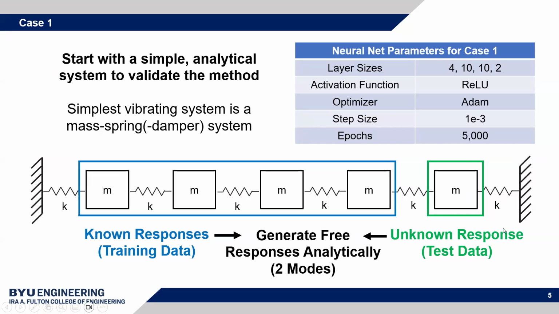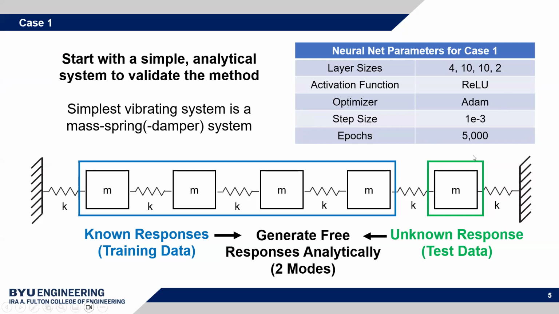So I generated these responses analytically. I just did the analytical solution for a free response, and a single response for these four masses was the training data, at all the time steps that I calculated it at, which I think was around 2,500 time steps, and pretty well included the start of the response to the decay, or when it about reached zero.